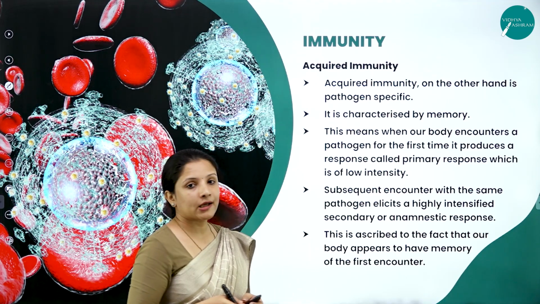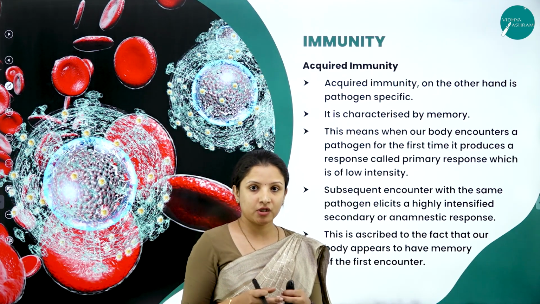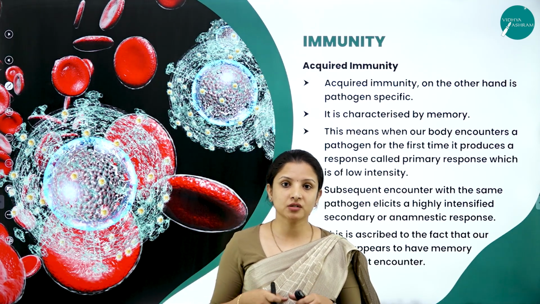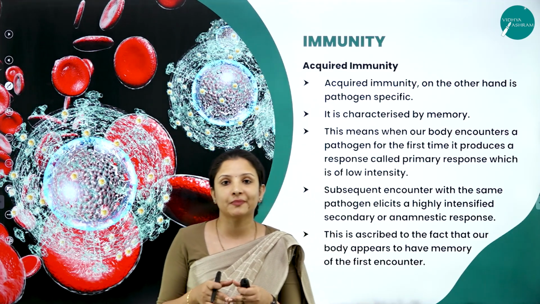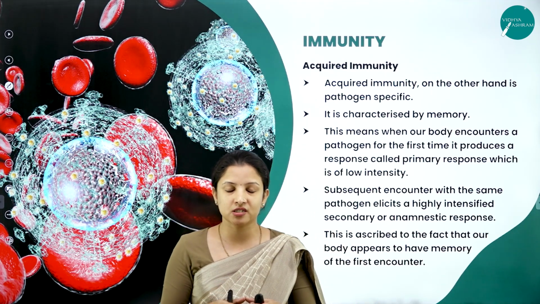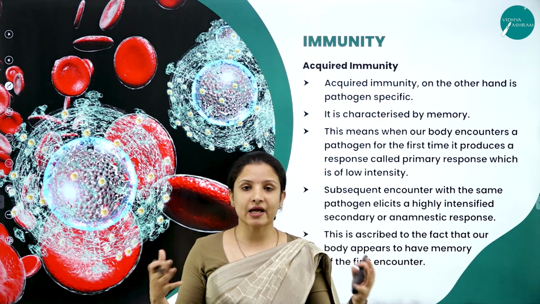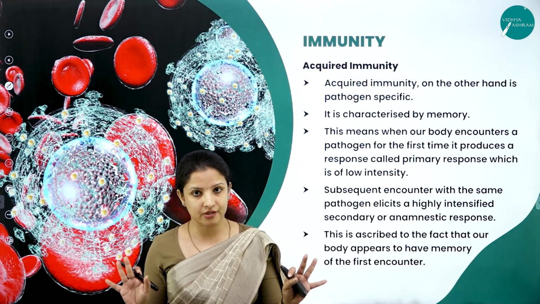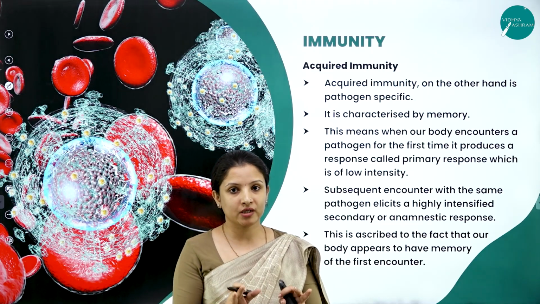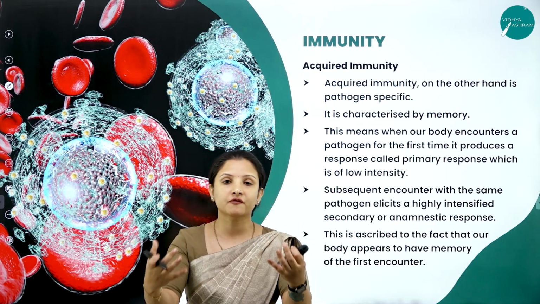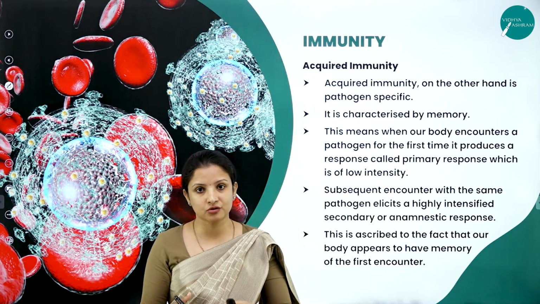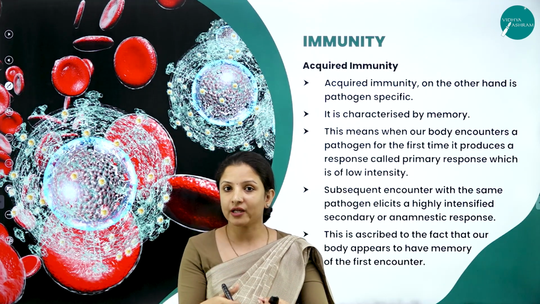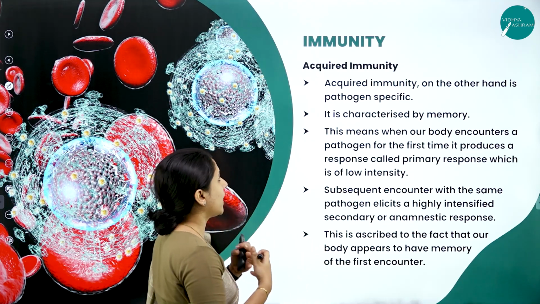Next, moving to acquired immunity. Innate immunity, we get right from birth. It is present in a body and it is not specific to a particular infectious agent. Generally, it gets activated when we are exposed to an infectious agent and it protects our body generally. But acquired immunity is something which we take from outside, from an external source like vaccination, like immunization and all that. So that is acquired immunity.